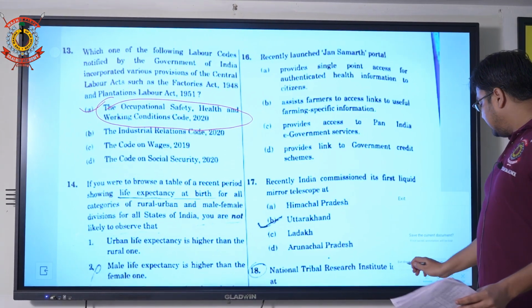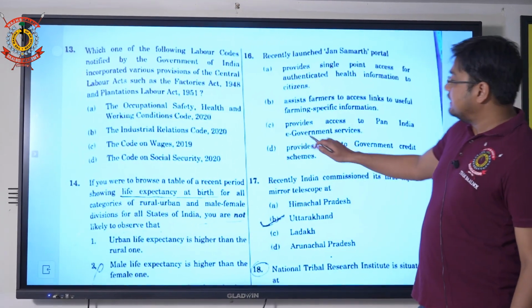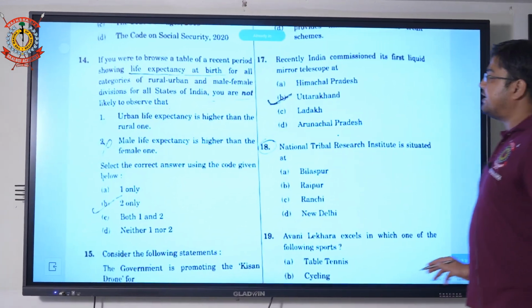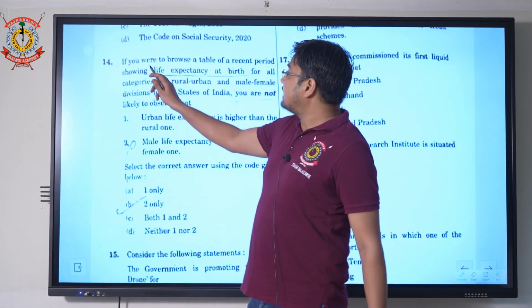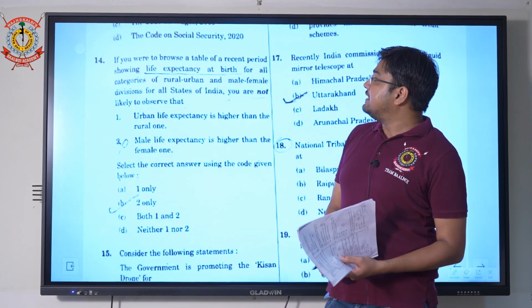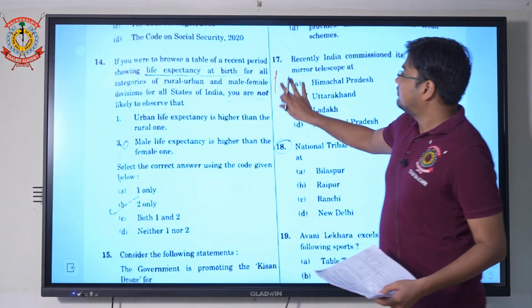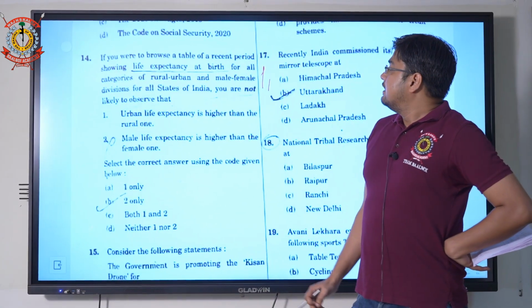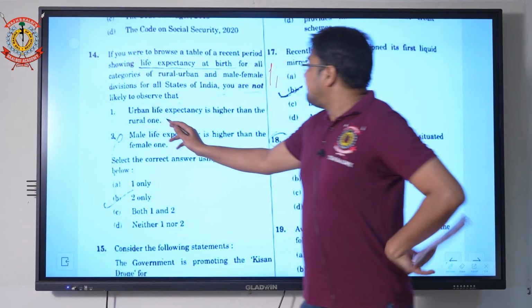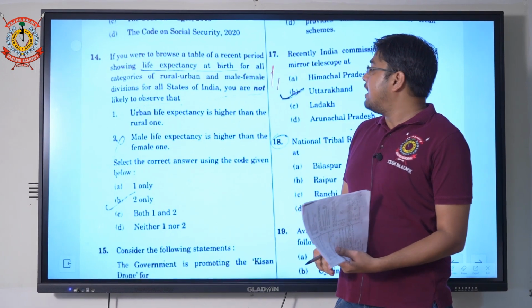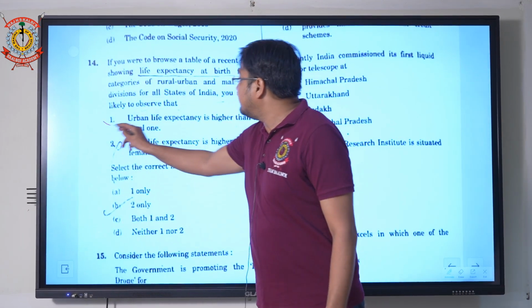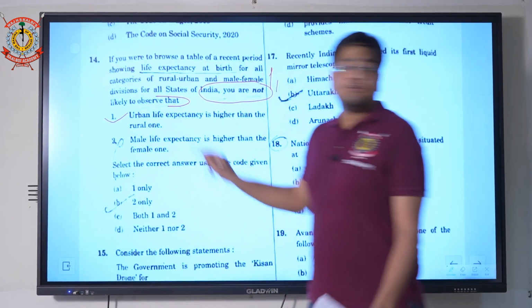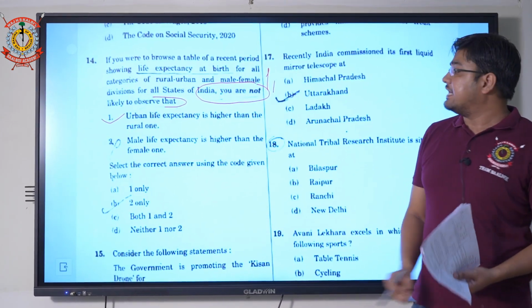Moving to another question, question number 14. In this question they have asked about the life expectancy rate. If you were to browse a table of the recent period showing the life expectancy at birth for rural, urban, male and female categories of all states, which of the following are you not likely to observe? Read the statement carefully, because they are asking what you are not likely to observe. Urban life expectancy is higher than rural, so that statement is correct.